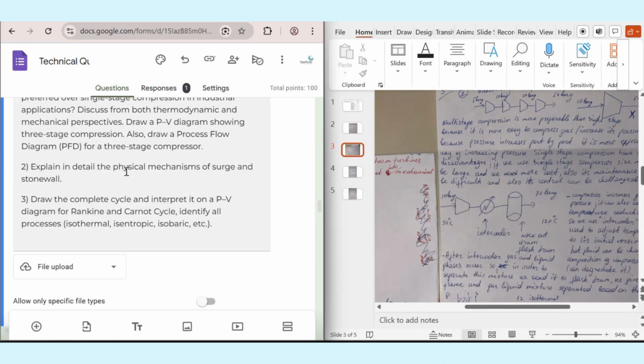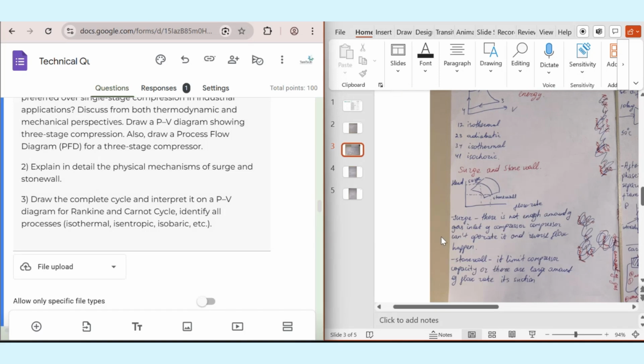But stone wall, in other words choke, occurs at very high flow rate and at sonic speed. They both are critical limits, and that's why we need to operate in the region between them. Here you can see also the graph for it. We have the surge issue, we have the stone wall issue, and we need to operate in the region between.